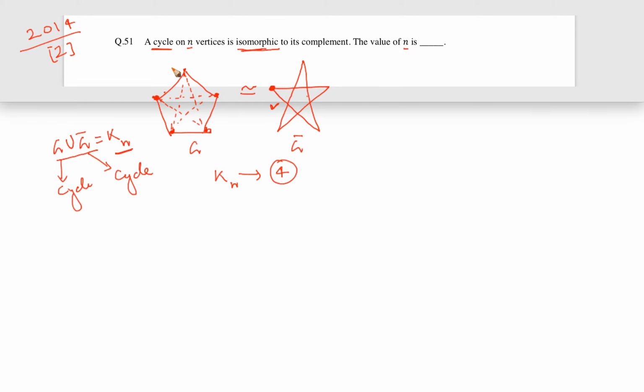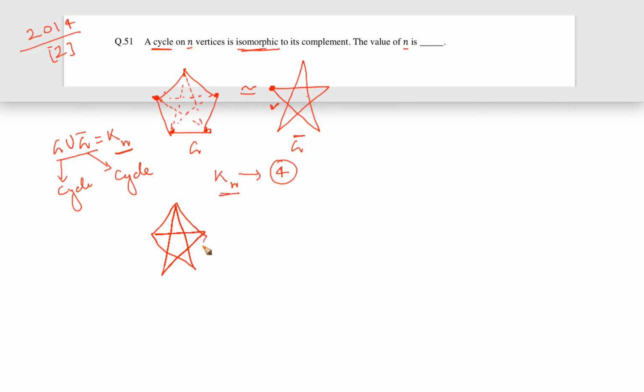Since it is a cycle, the degree is 2 in G, the degree also has to be 2 in G complement, and when we take the union it becomes Kn, so the degree in Kn will be 2 plus 2, 4. Now what is the graph Kn in which the degree of each vertex is 4? It will essentially be this graph only. There is no other graph possible.